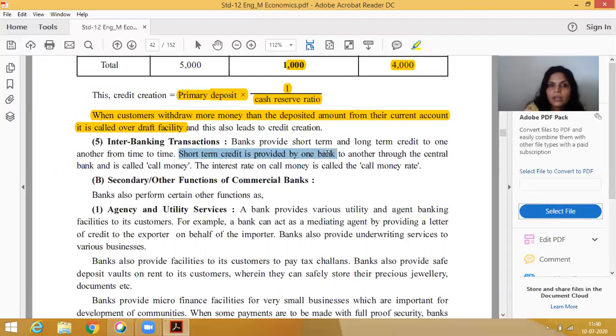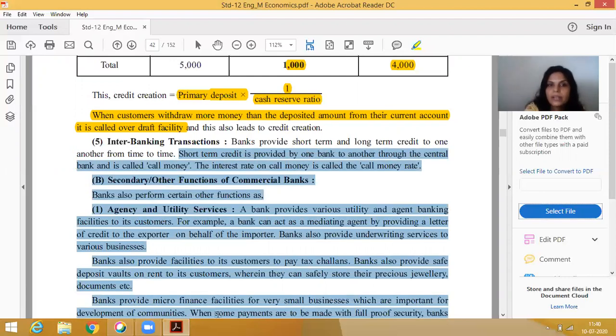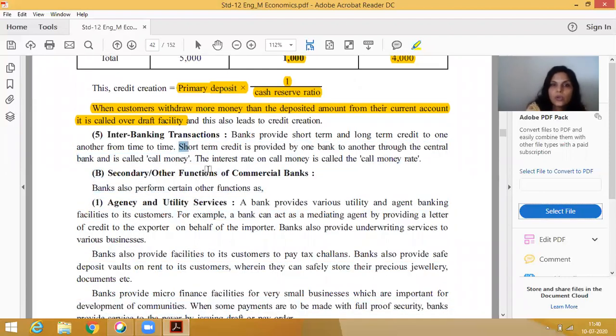What do you mean by call money? Short run credit provided by one bank to another bank through the central bank is called call money. Whatever rate of interest is decided by the bank for this is known as the call money rate. 5%, 10%, 20%, whatever rate is decided by the bank for the other bank, that is known as the call money rate. I hope you understood.